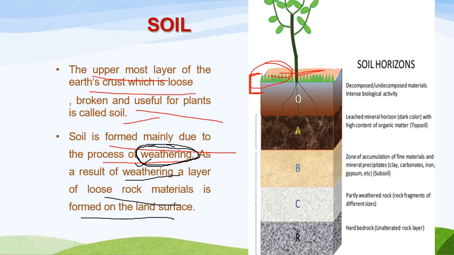Basically, when we have different agents of weather, different agents of climate like wind, water, glacier, and waves, they help in the weathering of these important hard rocks, which get converted into soil. This weathering action is promoted by different agents which are part of weather. That is why the term weathering has been associated with the formation of soil.